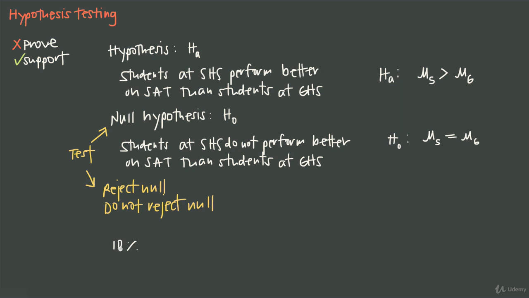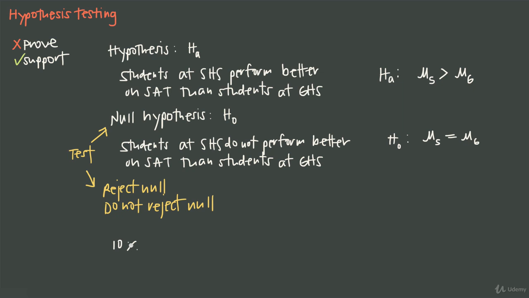And if that feels good enough to us, that it feels like it provides strong enough evidence, then that's the bar that we're going to set for ourselves as the level at which we reject the null hypothesis. So we'll say then that if we get a mean for the Springdale students that meets that 10% threshold, then we will reject the null hypothesis and conclude that we've been able to provide some support for the alternative hypothesis that Springdale students actually do perform better than Greenville students.